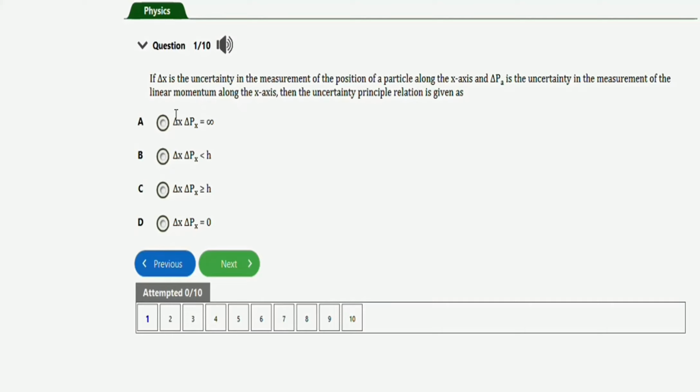The right expression for the uncertainty principle relation is option C we have here, where the change in x, being the uncertainty in the measurement of the position of a particle along the x-axis, multiplying the change in p subscript x, which is the uncertainty in the measurement of the linear momentum along the x-axis, is greater than or equal to h. So the right option is option C. Very important.